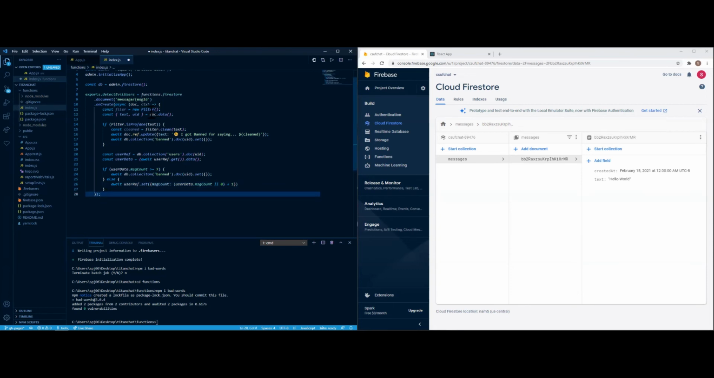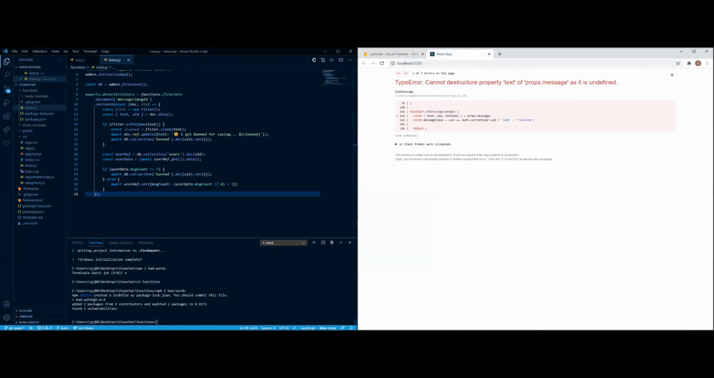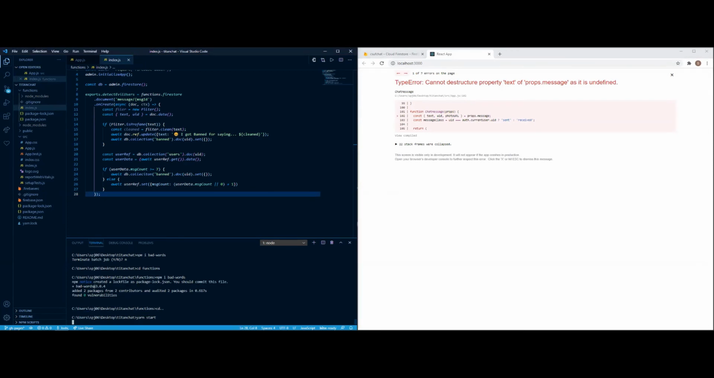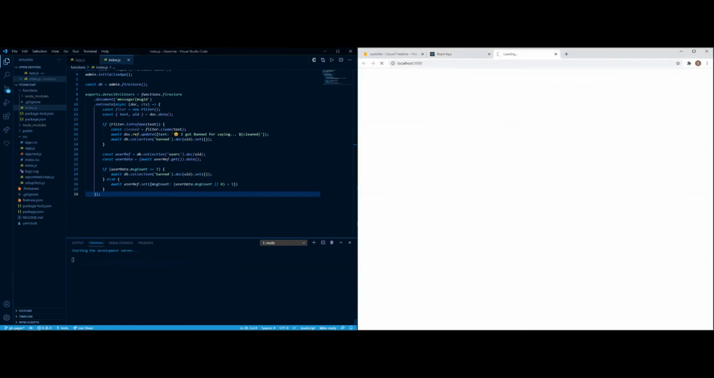So, save all. Now, hopefully it works, this should be it. So let me get out of this, yarn start. We've got the function, we've got the package JSON already updated, app.js, and I already included the CSS, which, again, I'm not going to explain all of that since this is mostly focused on Firebase.